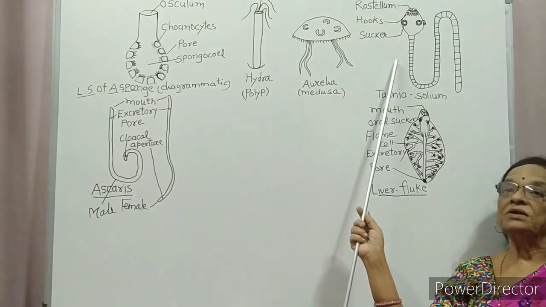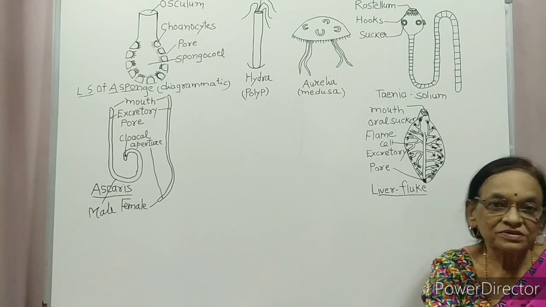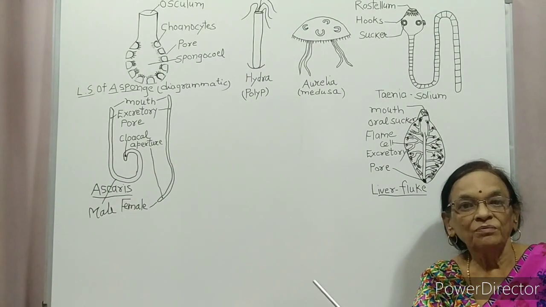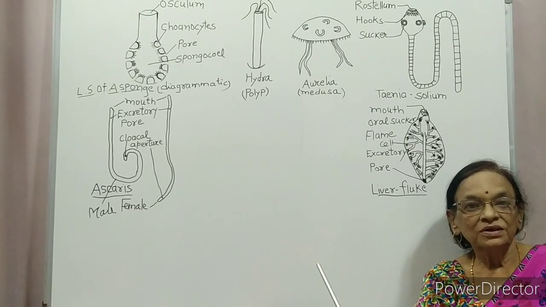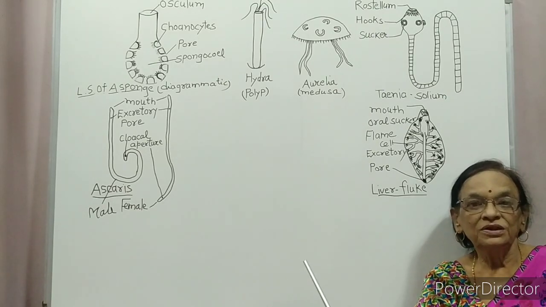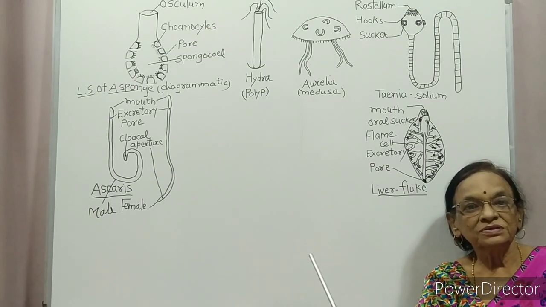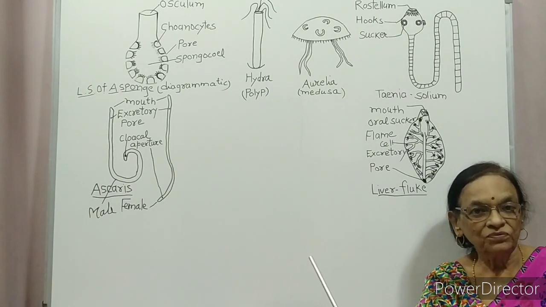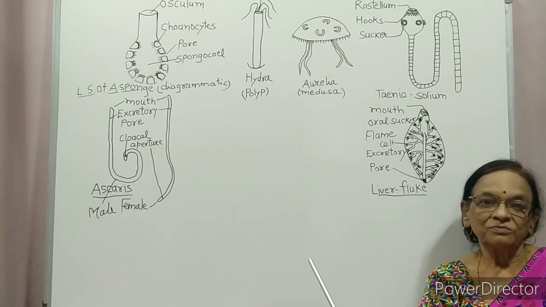Even the animal's entire body surface sucks the food from the host. So this animal is an internal parasite, even in some humans also. So this animal is very much clever. It enters through contaminated food into our alimentary canal.